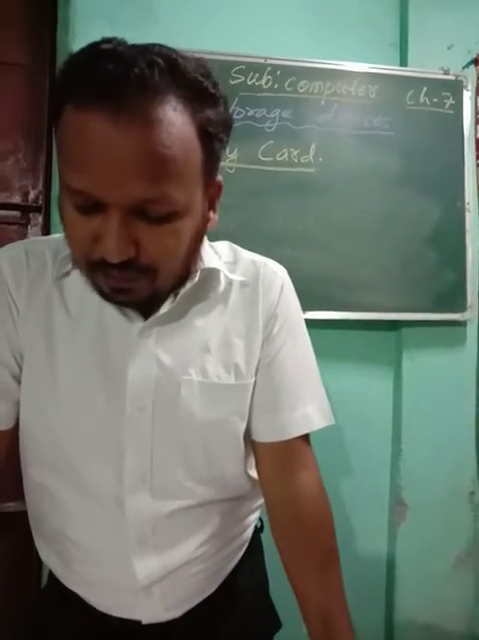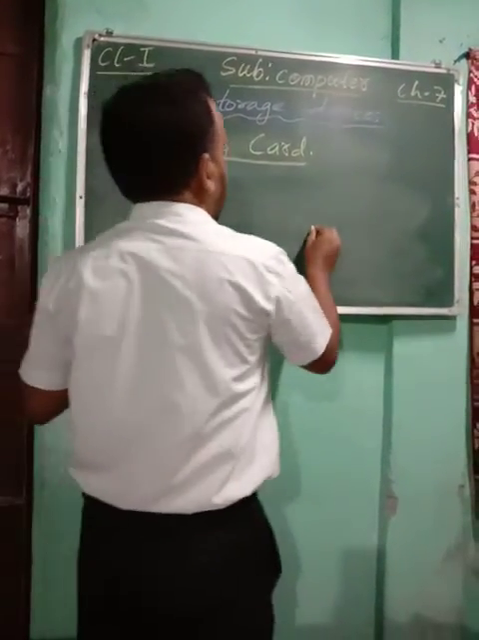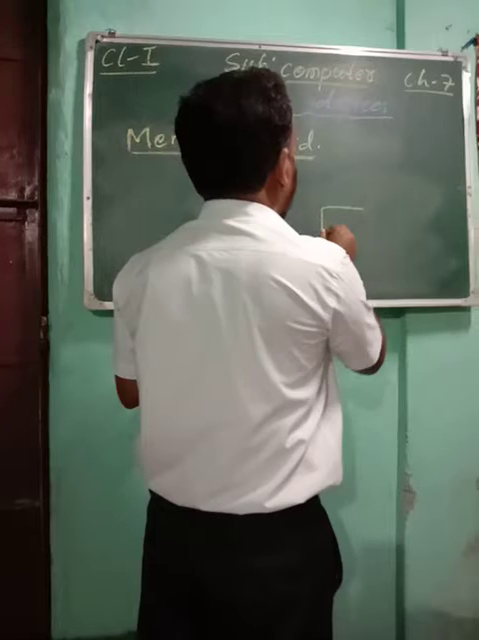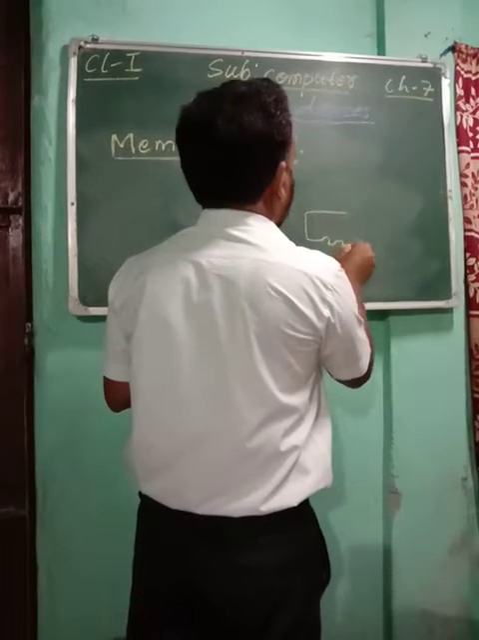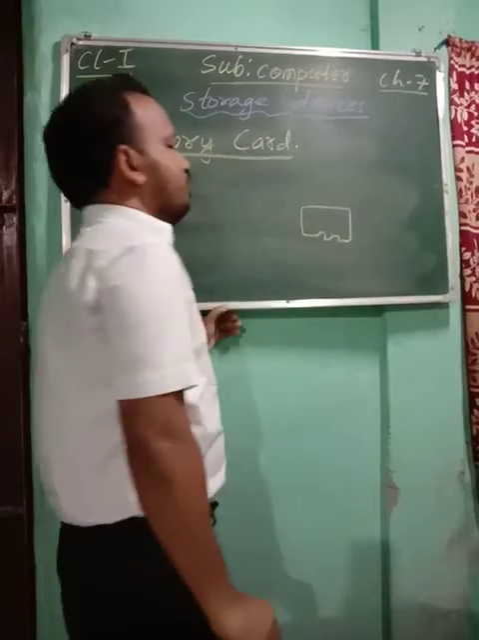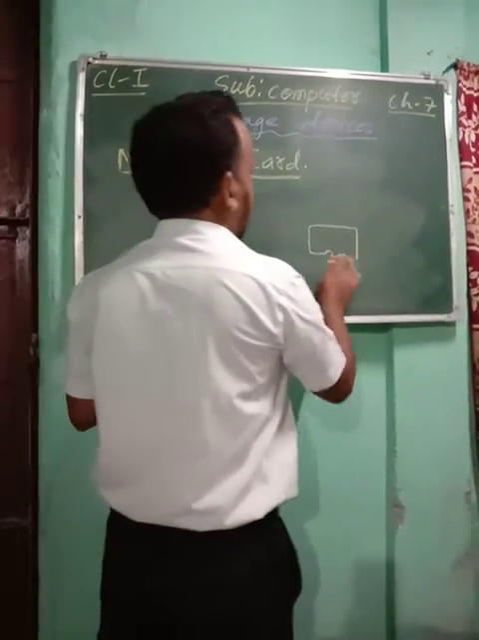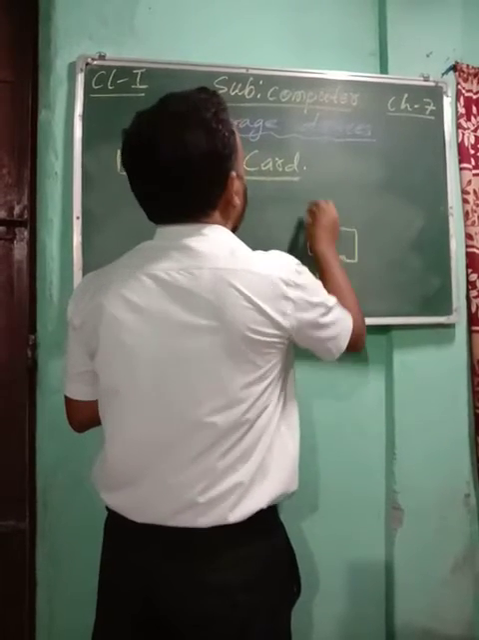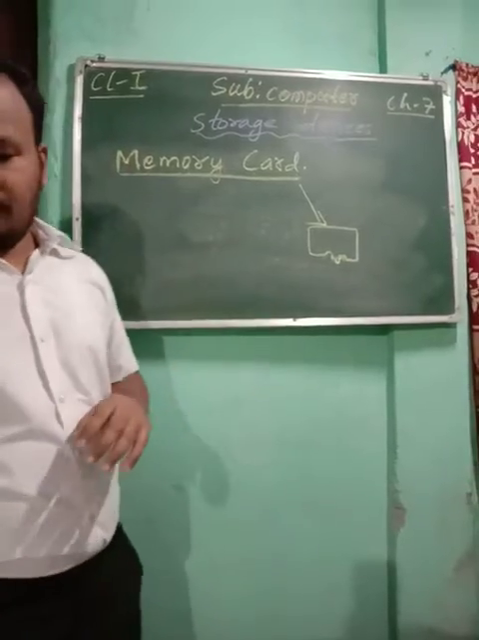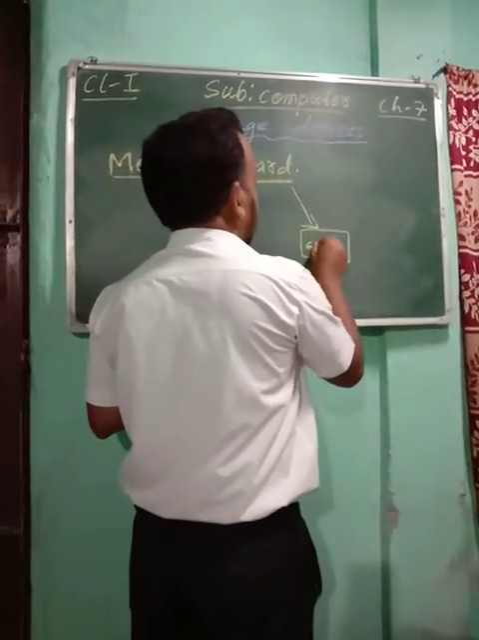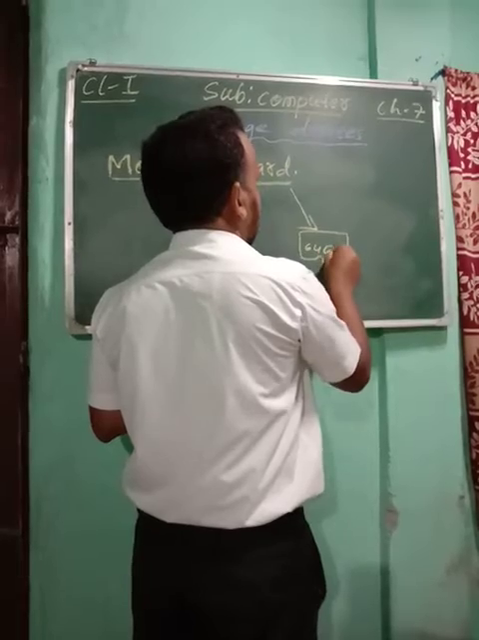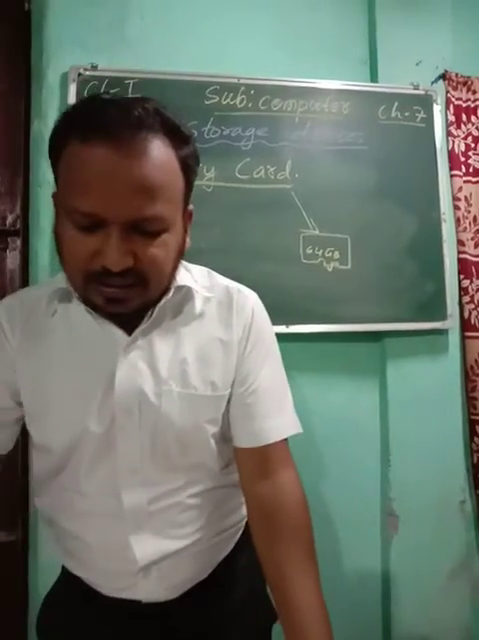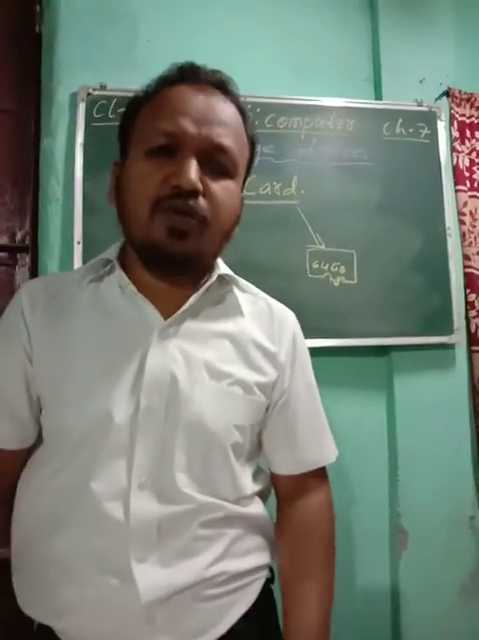See in your page number 43, the memory card is there. I'm trying to draw the memory card. So this is your memory card. It is written 64 GB. I think every one of you has seen this memory card.